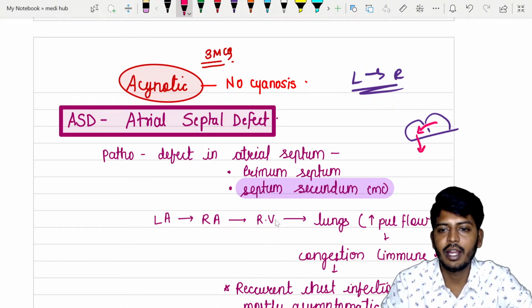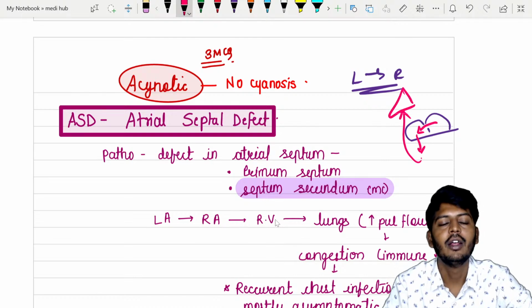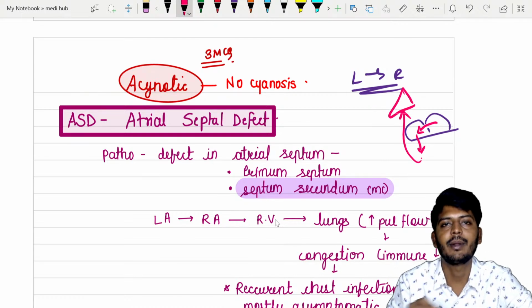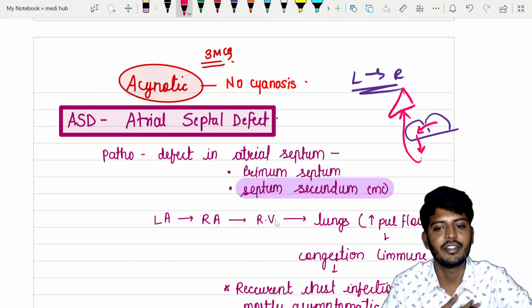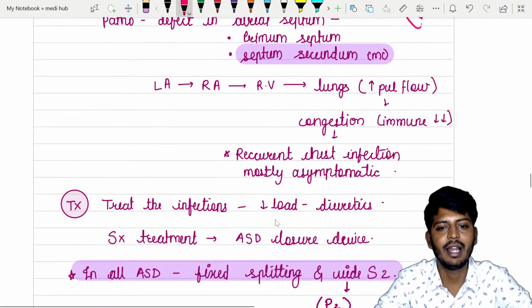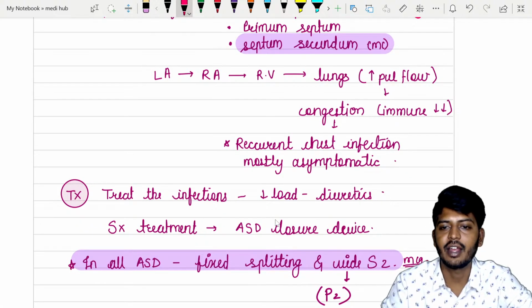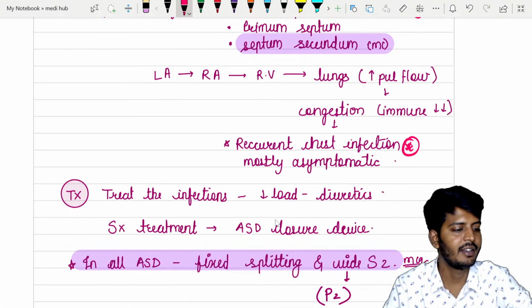From the right atria to the right ventricle, then to the pulmonary artery, and from there it will go to the lung. So remember what will happen in an acyanotic heart defect. More blood will come from the left atria, so automatically more blood flow to the lung. The lung will have congestion.